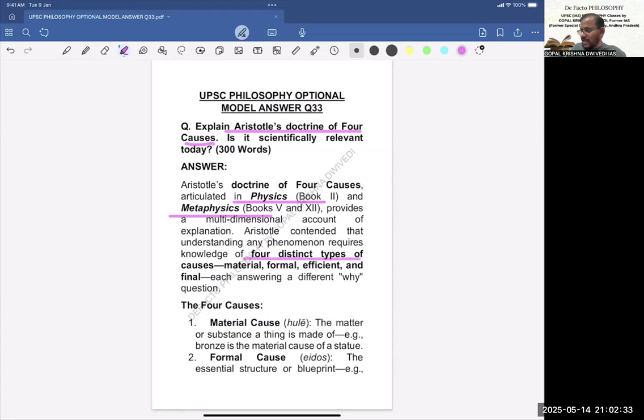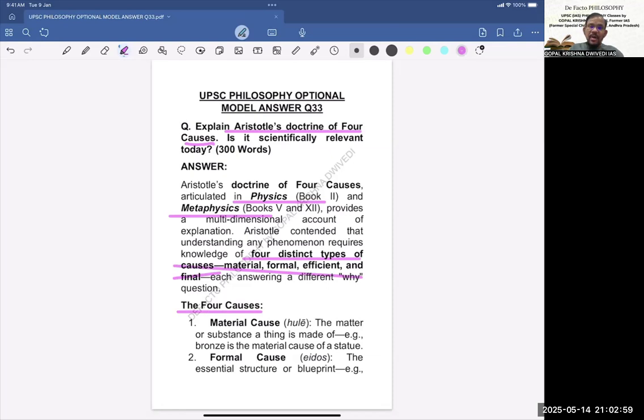So if you see in the first paragraph, after one or two sentences, we are going to answer the question: what are the four causes? Now, next we will take up a little more description of these four kinds of causes. So what are those four causes? Let us see. First is material cause.